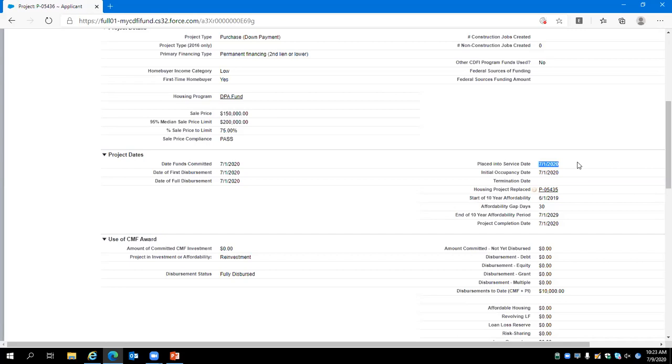However, given the 1 year that House 1 was in service for an affordability period, that time is taken into consideration, and as a result, the 10-year affordability period for House 2 will end 7/1/2029.